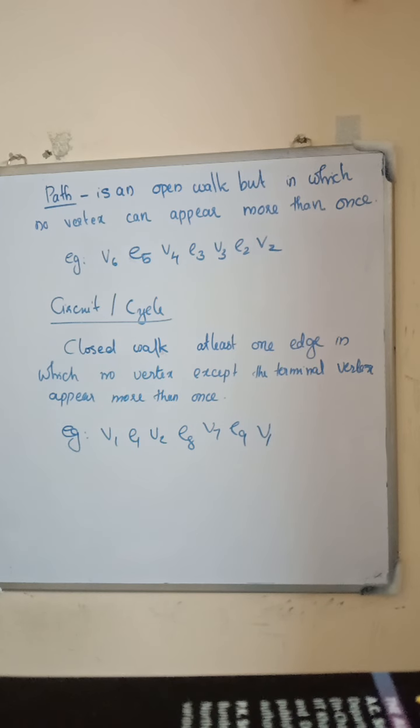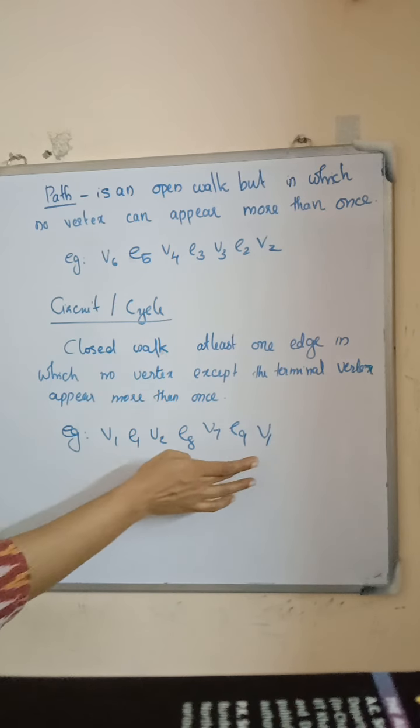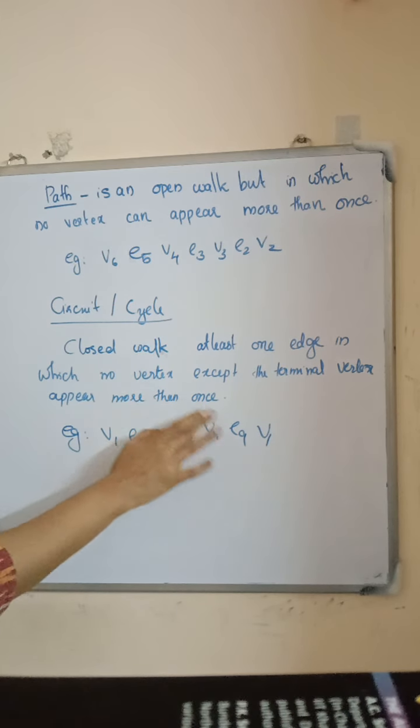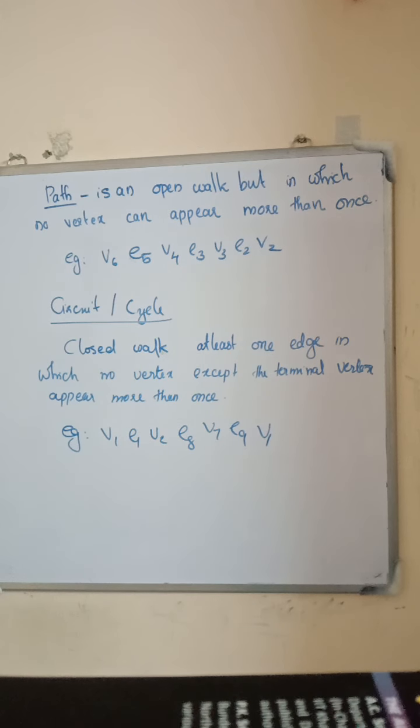Next is circuit or cycle. A circuit is a closed walk with at least one edge in which no vertex, except the terminal vertex, appears more than once. A closed walk contains at least one edge. No vertex except the terminal vertices appears more than once. The terminal vertices appear more than once, but no other internal vertices appear more than once.